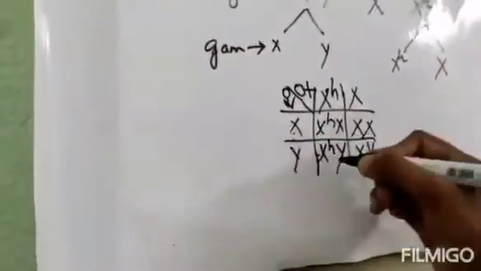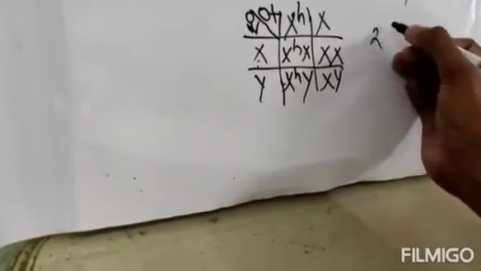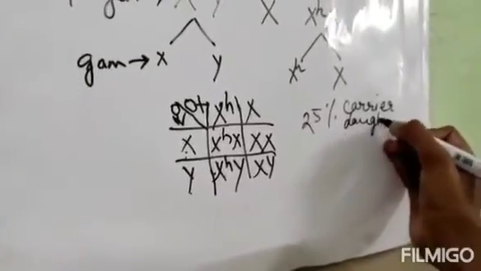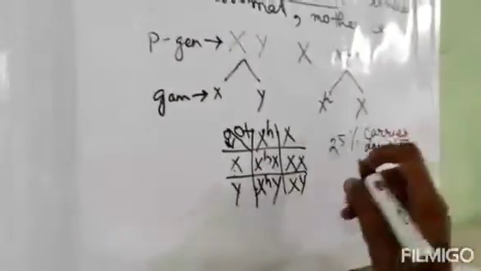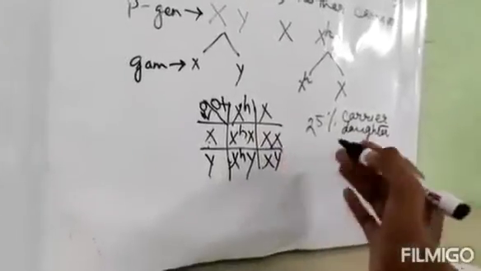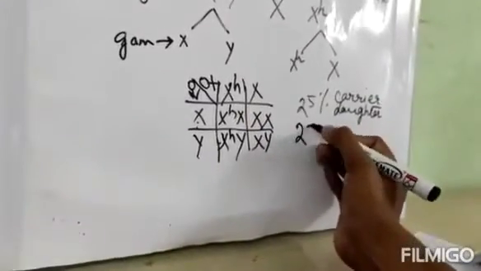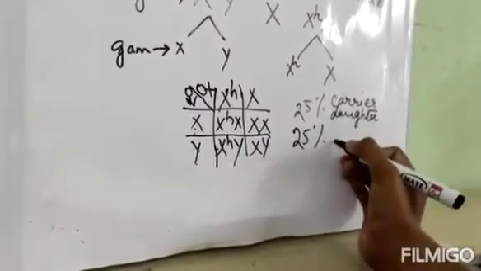So, what is the net result? XHX means a carrier daughter, 25% carrier daughter. Now this one is XX, that means 25% normal daughter.